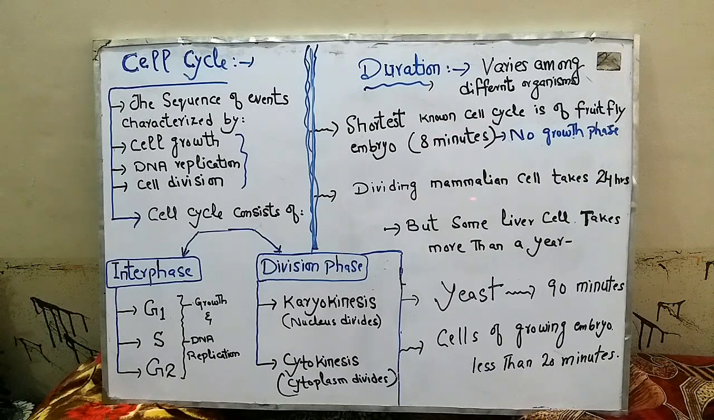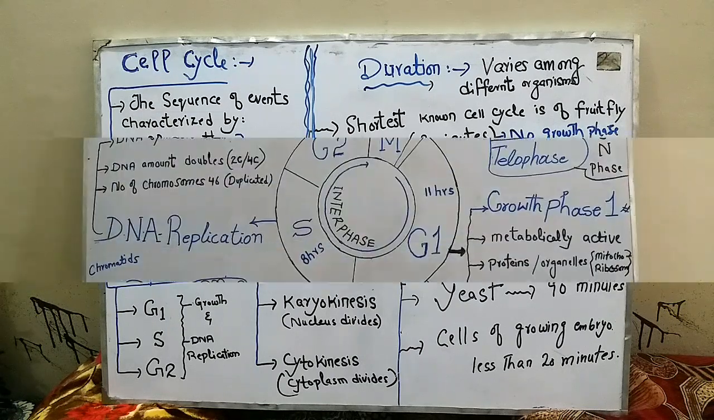The dividing mammalian cells take 24 hours, but there are some cells, for example liver cells and kidney cells, that take more than a year to complete their cell cycle. Yeast cell takes about 90 minutes to complete its cell cycle and the cells of a growing embryo take less than 20 minutes to complete their cell cycle. So the duration of cell cycle largely depends on the type of organism undergoing cell cycle.